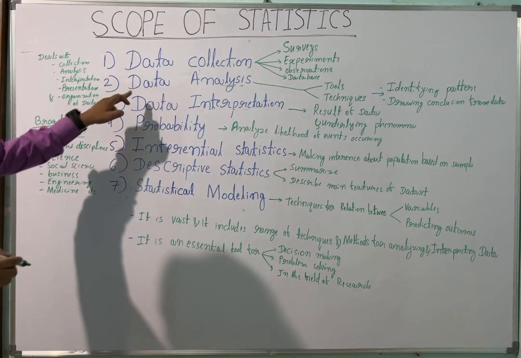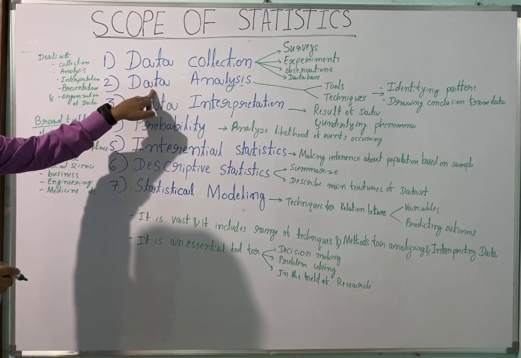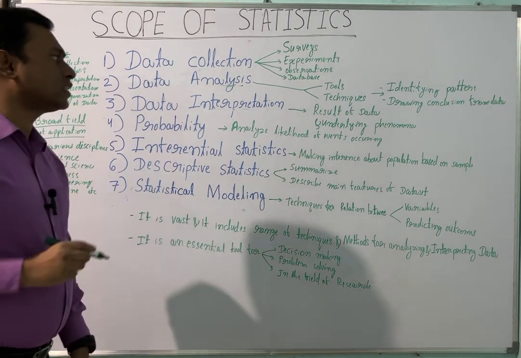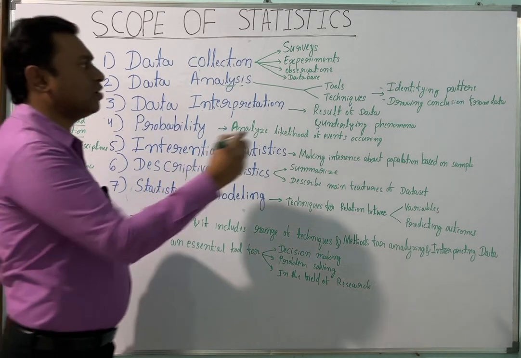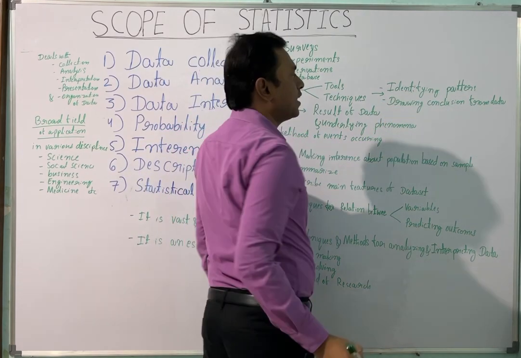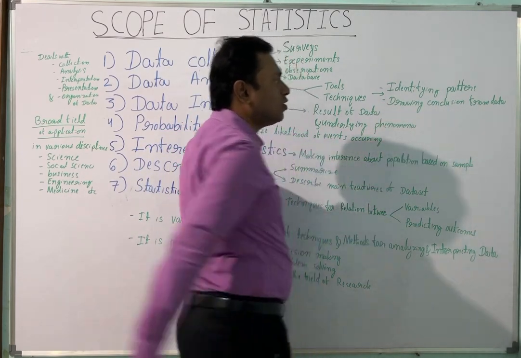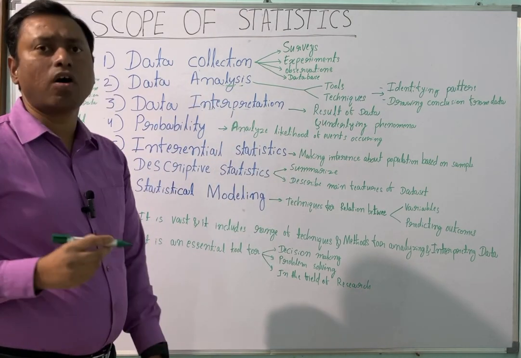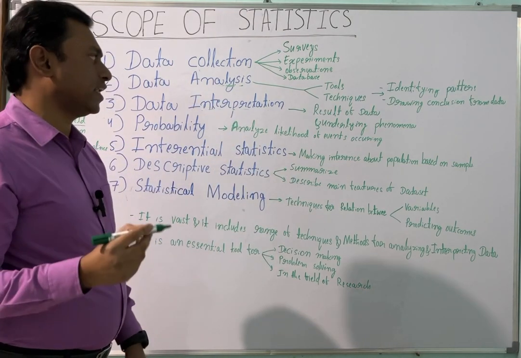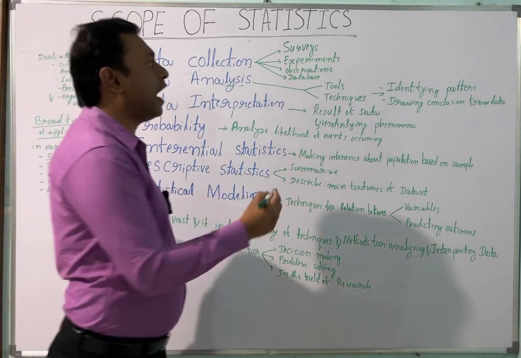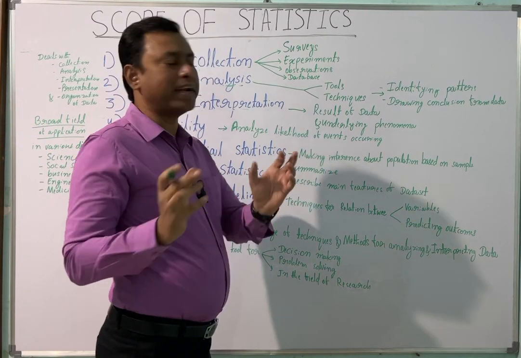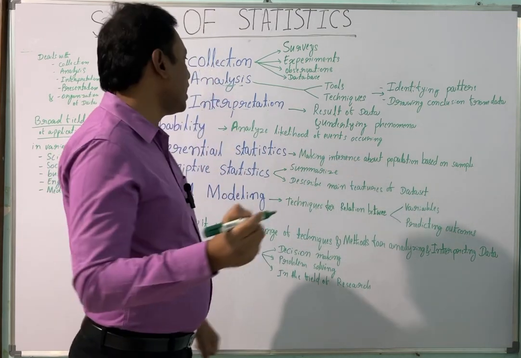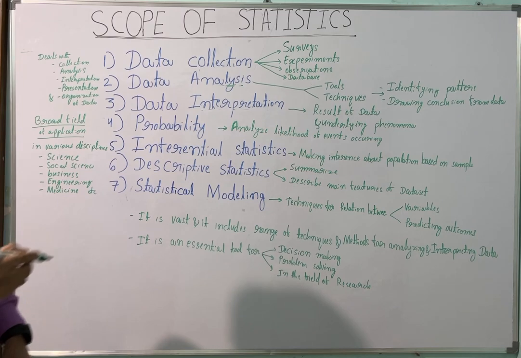The second scope is data analysis. Analysis means we are using tools and techniques to identify patterns in the data and draw conclusions from the data. Through this technique and tool, we identify how the data is distributed and draw the conclusion from that data. This is the analysis of the data.